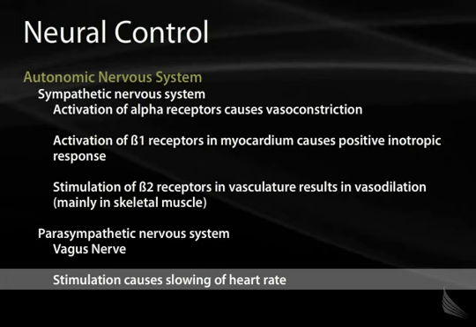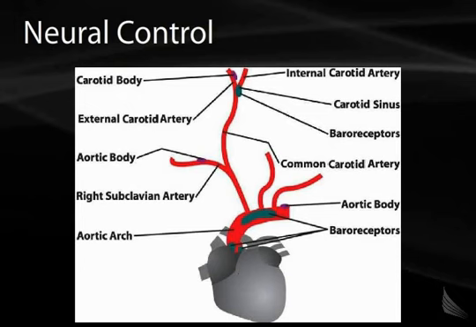The vagus nerve also does have some innervation of peripheral vasculature. This vagus nerve stimulation often leads to nitric oxide release from endothelial cells, causing vasodilation indirectly at the level of the smooth muscle in the arteriole. This diagram shows the location of baroreceptors in the carotid sinus, in the aortic body, and the aortic arch.